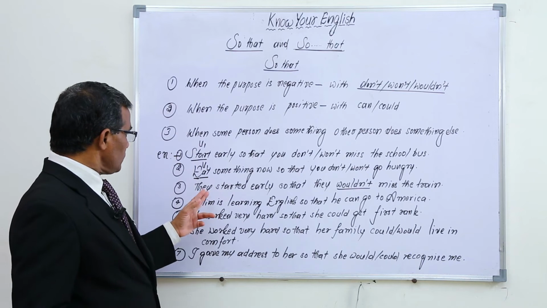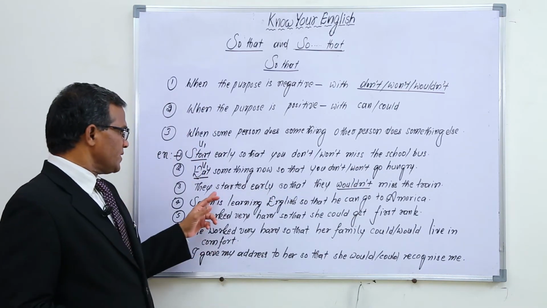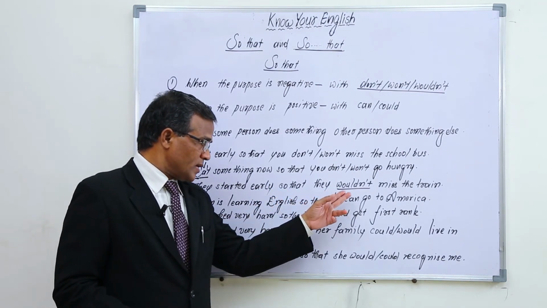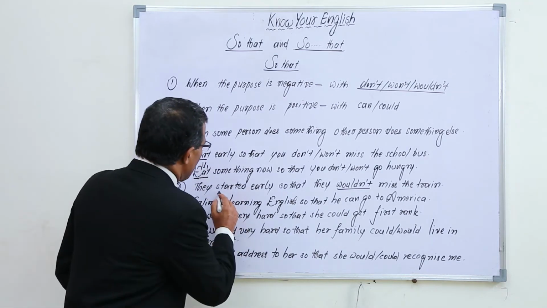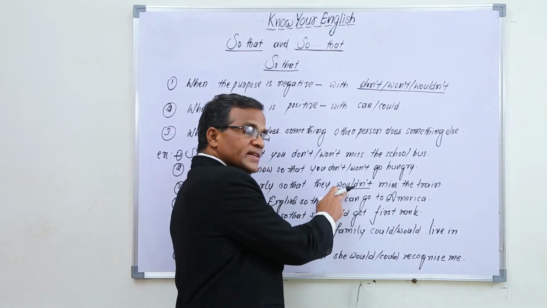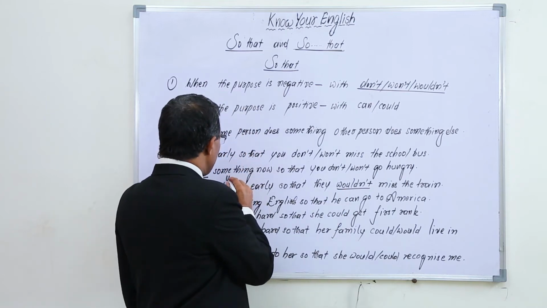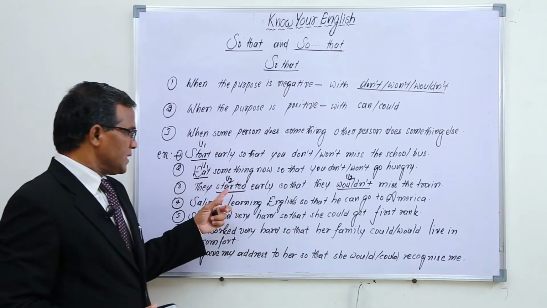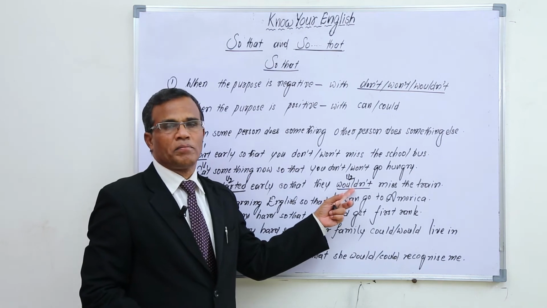And: they started early so that they wouldn't miss the train. They started early. The purpose is negative here: not to miss the train. They started is past, V2 form. Would is the V2 form of will. So here V2 is there, and we have to use V2 again. When the past is maintained in the first part, we also have to maintain the past in the second.